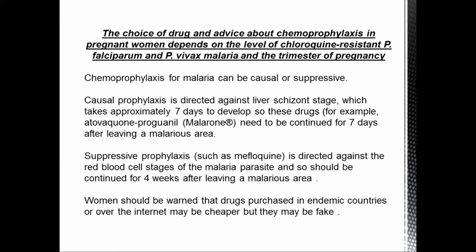The causal prophylaxis is directed against the liver schizont stage, which takes approximately 7 days to develop. So these drugs, for example atovaquone-proguanil, need to be continued for 7 days after leaving a malarious area. But if we are using suppressive prophylaxis, that is mefloquine, it is directed against the red blood cell stages of the malaria parasite, and it should be continued for 4 weeks after leaving a malarious area.